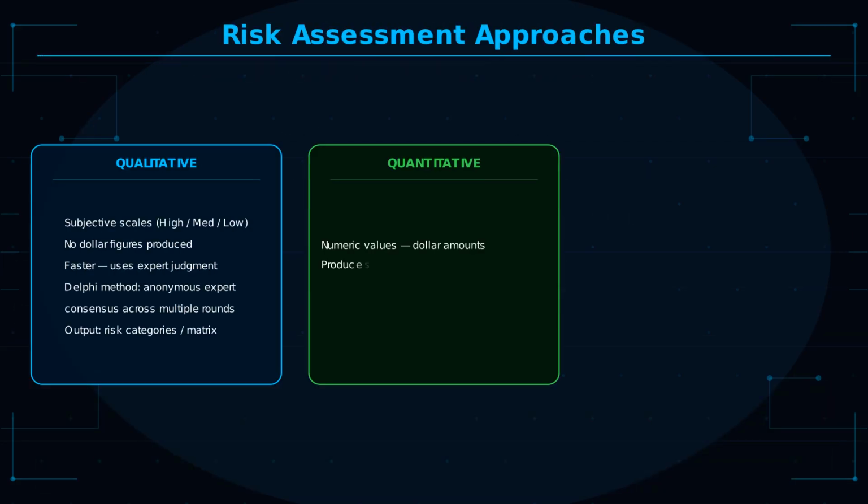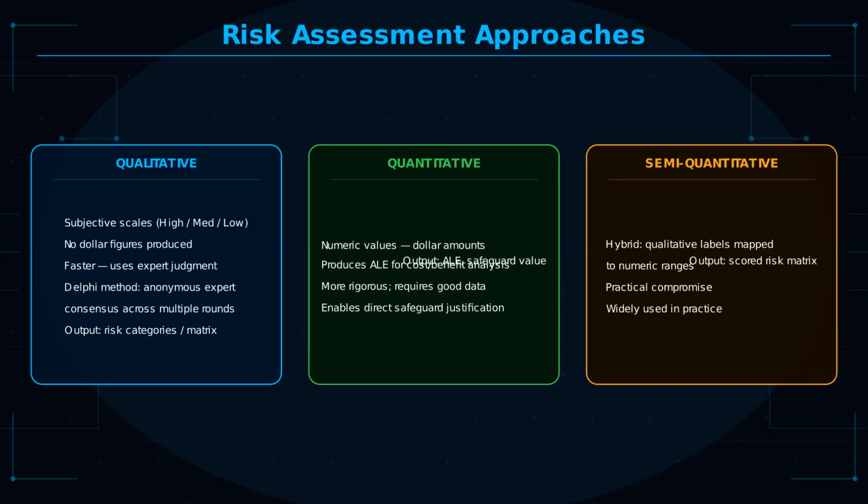There are 3 risk assessment approaches. Qualitative assessment uses subjective scales, high, medium, low, no dollar figures, faster to perform and easier to communicate to non-technical stakeholders. The Delphi method is a structured qualitative technique that collects anonymous expert opinions through multiple rounds until consensus is reached. Quantitative assessment assigns numeric values, dollar amounts, probabilities, frequencies. It produces ALE, which allows direct comparison to safeguard cost. More rigorous but requires reliable data and more time to perform.